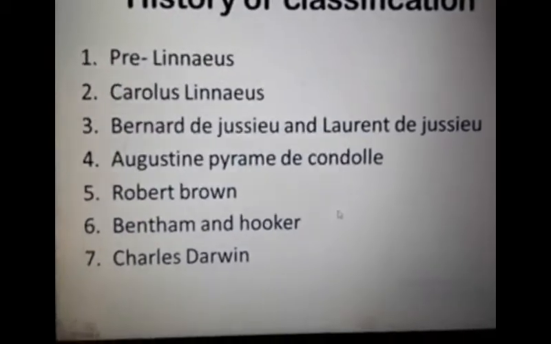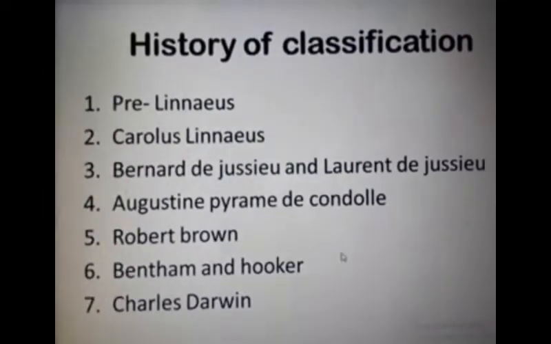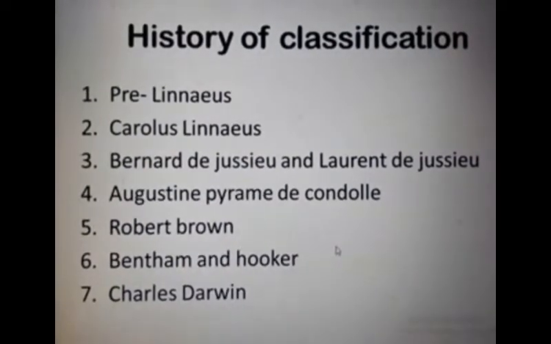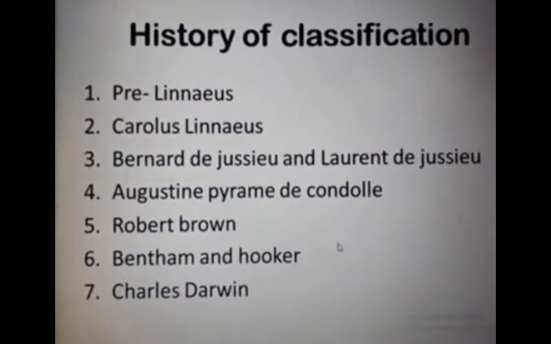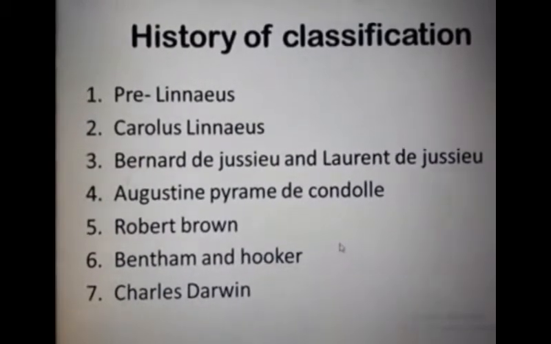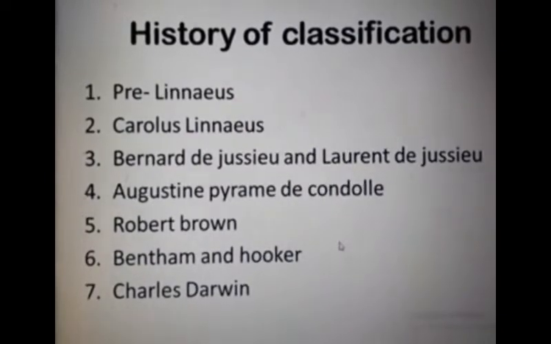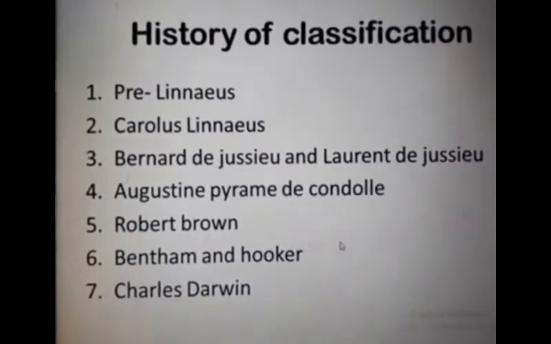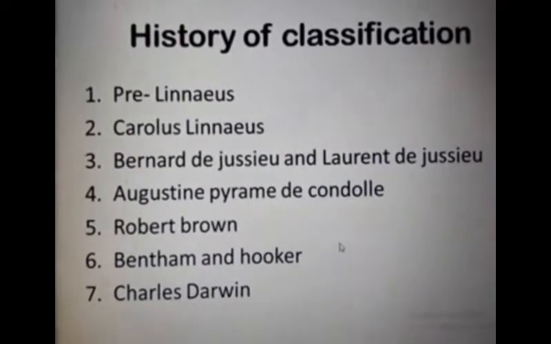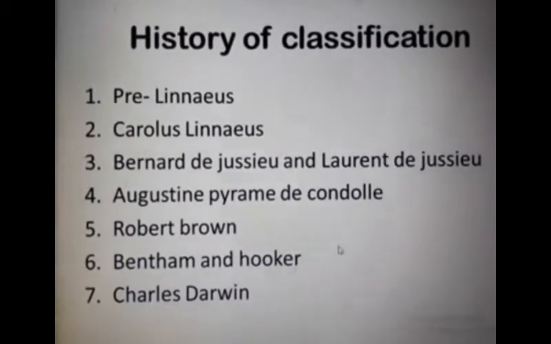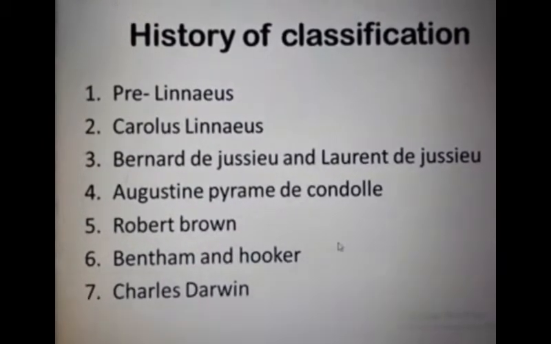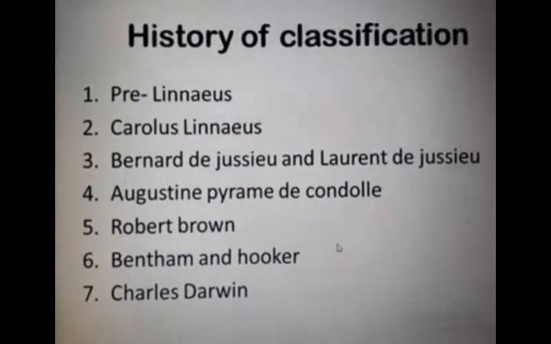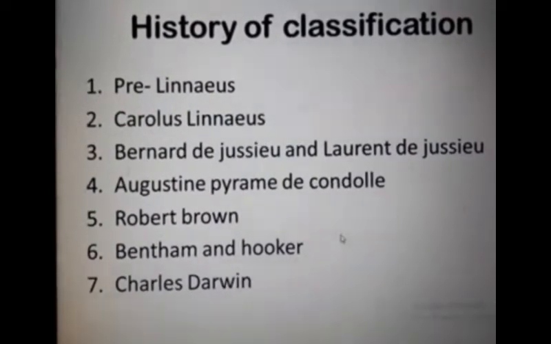First one is the pre-Linnaeus period. In that period, an organized plant classification system was absent. The Greeks classified plants on the basis of habits and economic importance. This system is called the herbalist classification system.